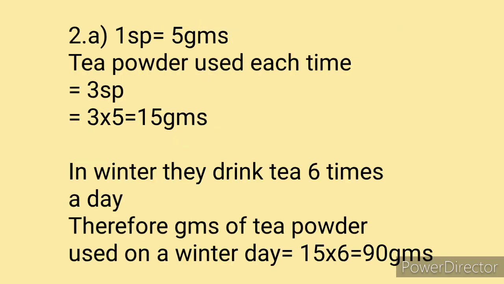Second question. In winter they make tea 6 times in the day. A bit. How many grams of tea powder will they use on a winter day? So already we have seen 1 spoon equals to 5 grams, and each time whenever they make tea, tea powder used is 3 spoons. That is nothing but 3 into 5, 15 grams.